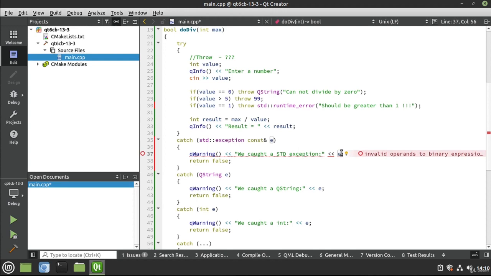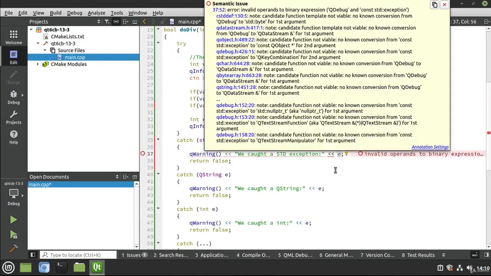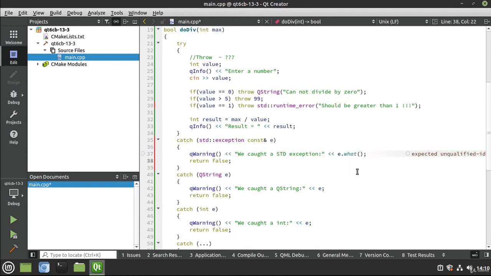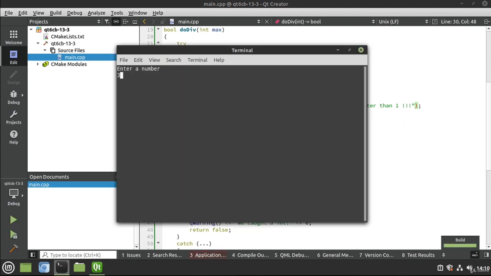And notice how now we're saying invalid operands to binary expression. That's coming from QWarning, which is saying basically we don't know what to do with this. So if we just go to this, we go what? We can now print out those characters. So if the value is 1, we're going to throw a runtime error. Let's go ahead and demonstrate that. And let's say 3, 2, and 1. We caught a standard exception. Should be greater than 1.